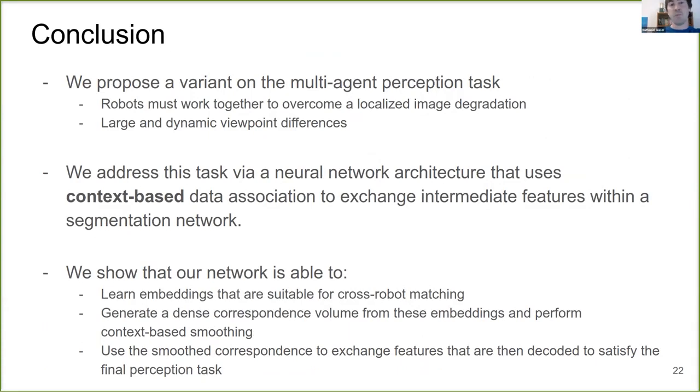So, in conclusion, we propose a variant on the multi-agent perception task, where robots must work together to overcome a localized image degradation, especially for large and dynamic viewpoint differences. We address this task via a neural network architecture that uses context-based data association to exchange intermediate features within a segmentation network. And finally, we show that our network is able to learn embeddings that are suitable for cross-robot matching, generate a dense correspondence volume from these embeddings, perform context-based smoothing, and use the smooth correspondence to exchange features that are then decoded to satisfy the final perception task.